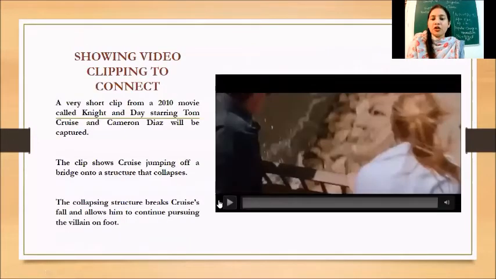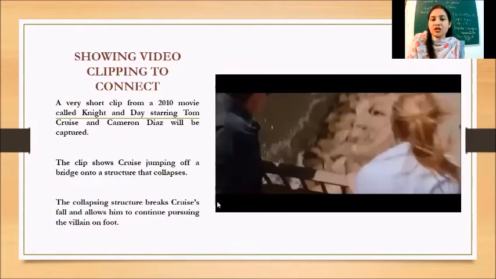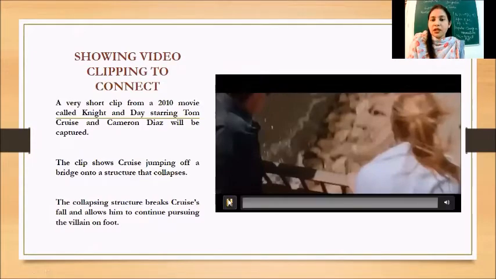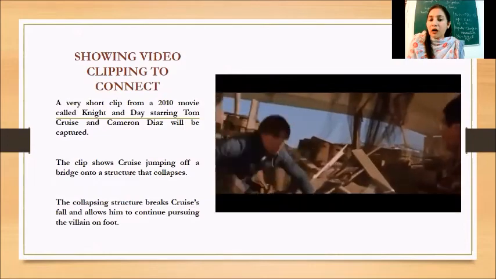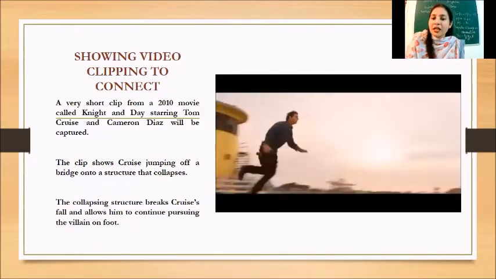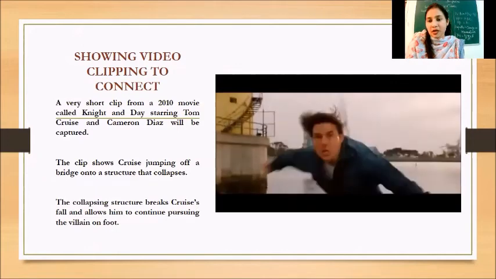Next, I'm going to show a Tom Cruise movie clip from the movie Knight and Day, wherein he falls from a bridge onto a collapsing structure. He falls onto a collapsing structure from a bridge without harming himself, and he is increasing the time of impact, thereby reducing the force and reducing the injuries.